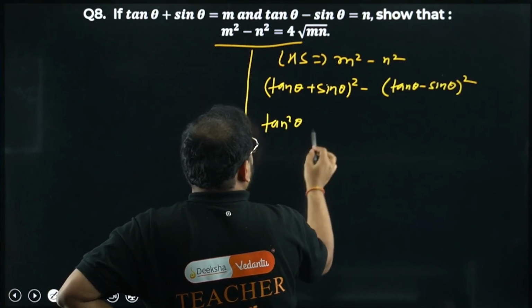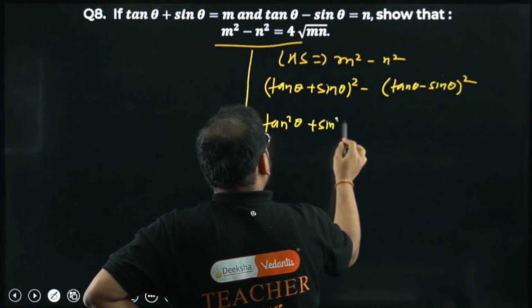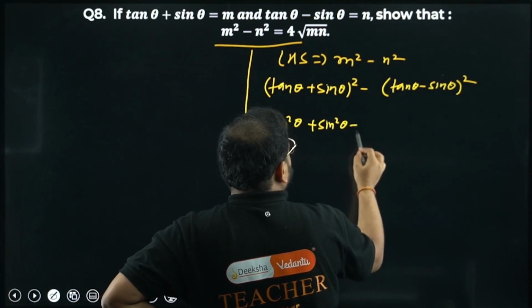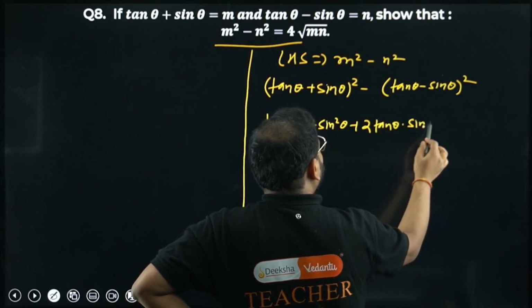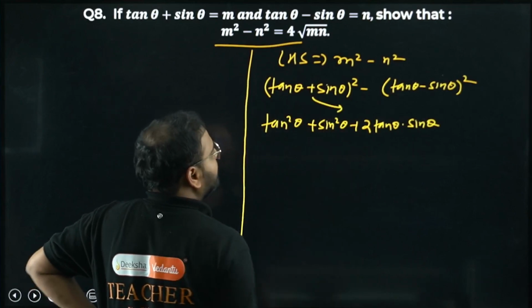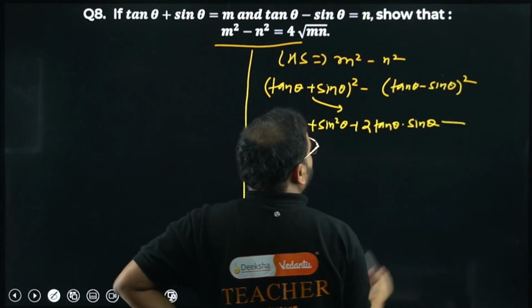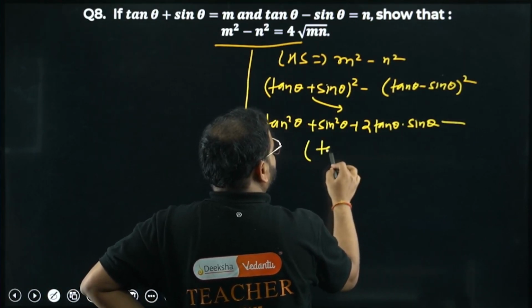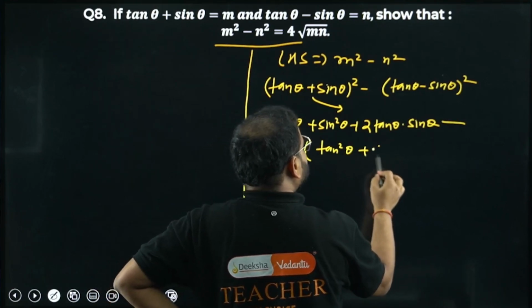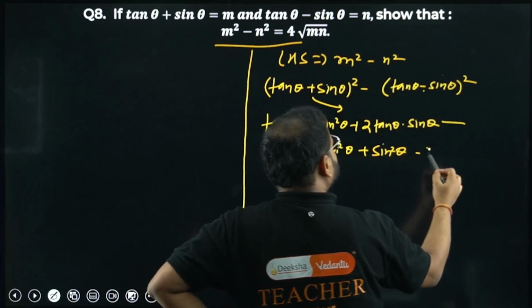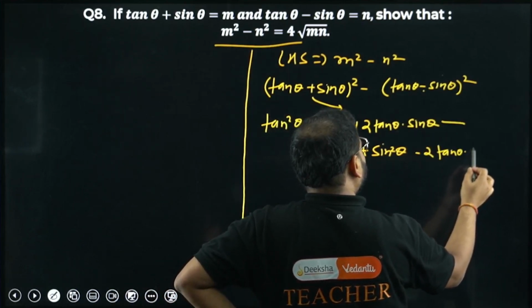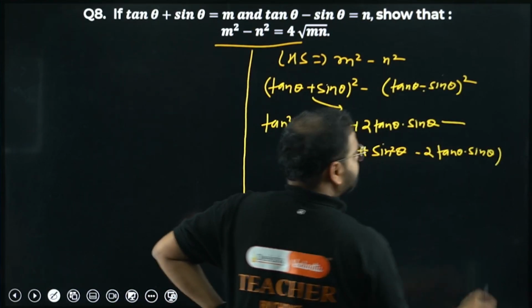Tan square theta plus sine square theta plus 2 times of tan theta into sine theta. This was just the first bracket. Okay, for the second bracket, there is a minus sign over here. Write it like this: tan square theta plus again sine square theta, but we have here minus sign. It means minus 2 tan theta sine theta.